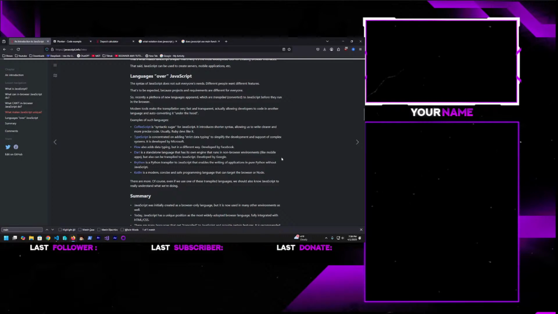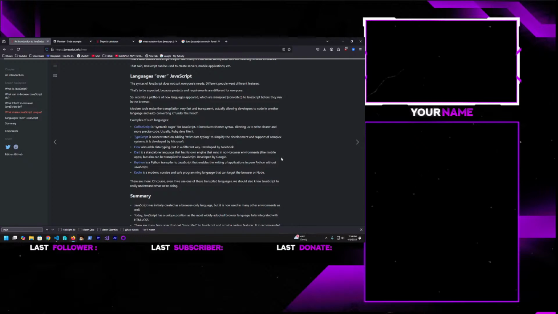Languages over JavaScript. The syntax of JavaScript does not suit everyone's needs. Different people want different features. That's to be expected because the project requirements are different for everyone. Recently a plethora of new languages appeared, which are transpiled, converted to JavaScript before running in the browser. Modern tools make the transpilation very fast and transparent, allowing developers to code in another language and auto-converting it under the hood. Examples of such languages: CoffeeScript is syntactic sugar for JavaScript.